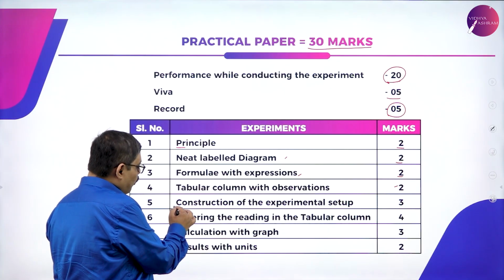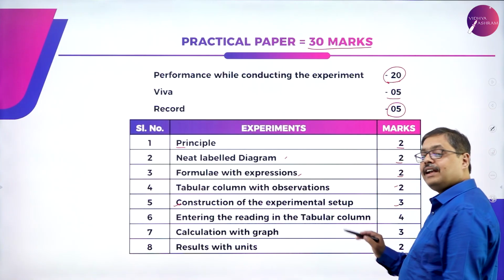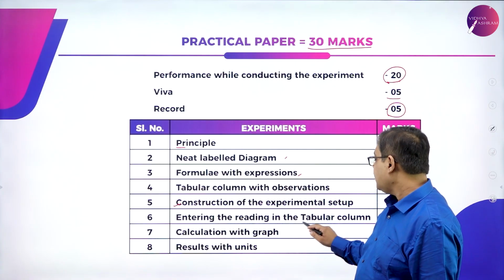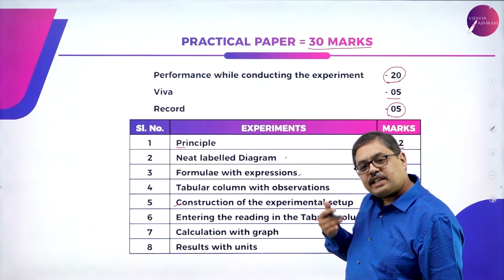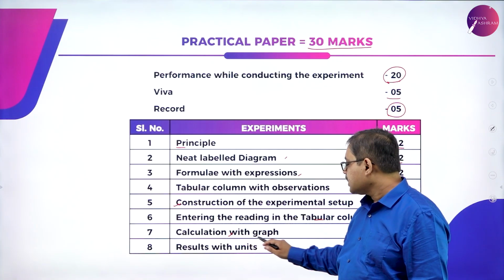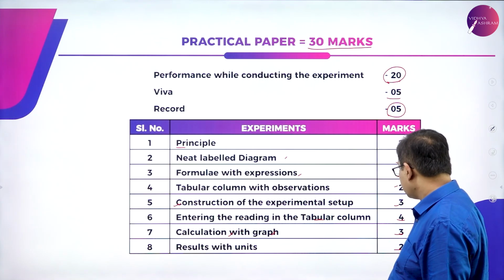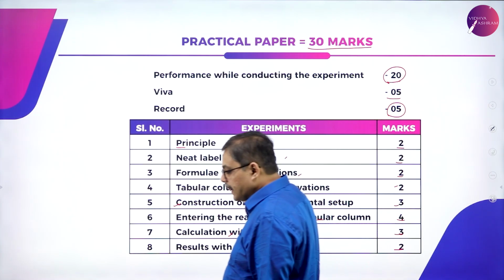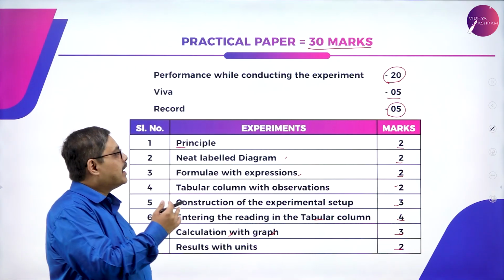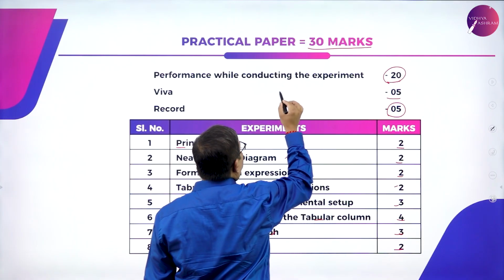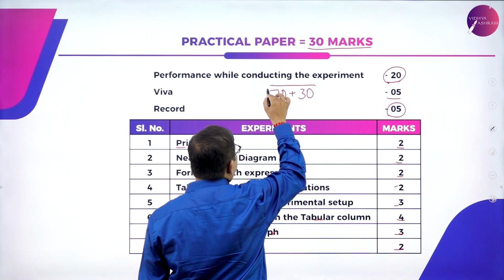After that, for constructing the experimental setup, you are awarded 3 marks. For entering the readings obtained inside the empty tabular column, you are given 4 marks. For writing down step-by-step solution and calculation along with the graph, you are given 3 marks. And writing down the results along with the proper units, you are given 2 marks. So, a total of 20 marks for conducting the experiment. Okay, so 70 marks for theory and 30 marks for practical. So a total of 100 marks is what you are expected to score.